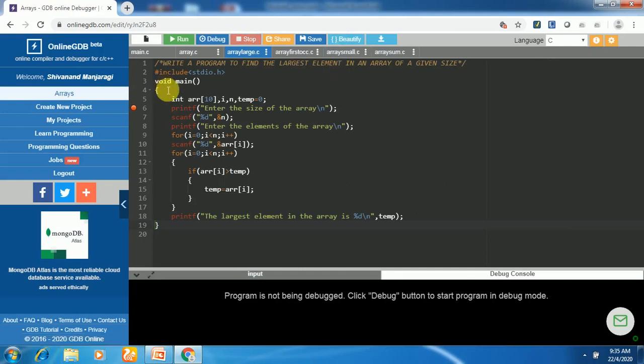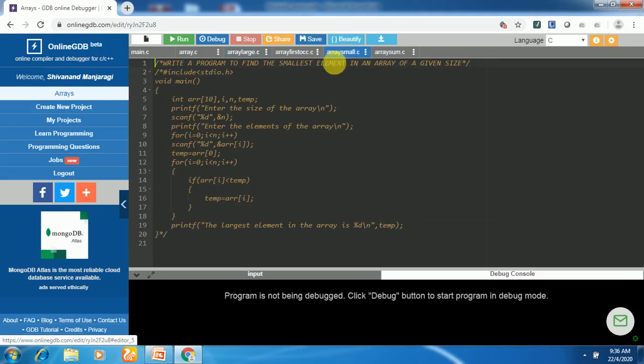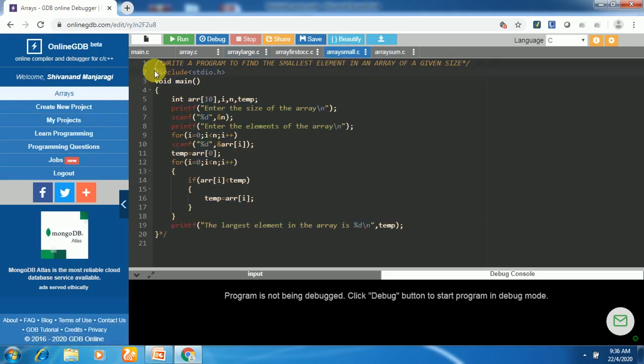Similarly, we can modify this program to find out the array's smallest element. It is very simple. The same program we can modify to find out the array's smallest element. So let us understand the program here. It's the same. Declaring array, I, n, temp, enter the array size, read the array elements here using scanf and for loop. And here one modification we have done. In the previous program we took temp is equal to 0, but here I'll take temp is equal to array of 0. So I'm using some different logic here.